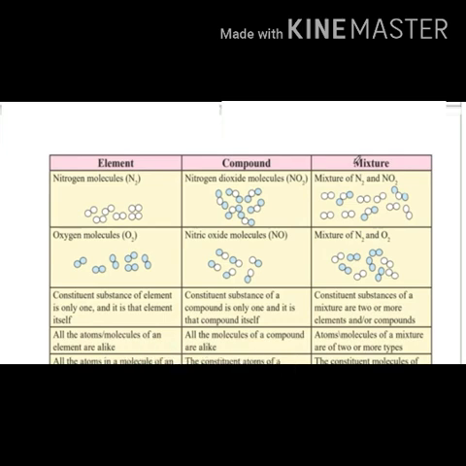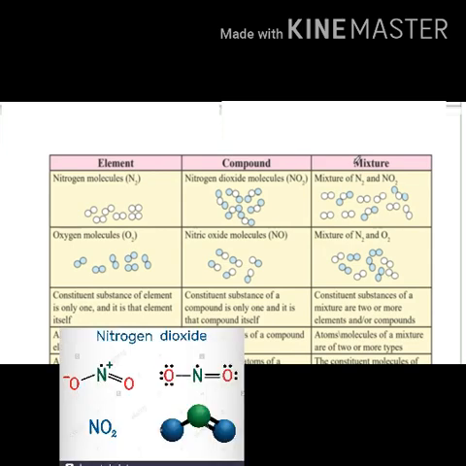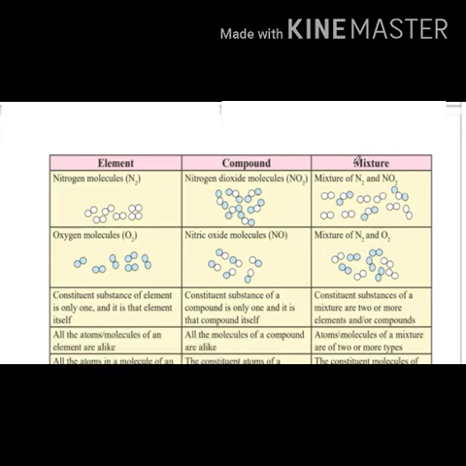Example of a compound is the nitrogen dioxide molecule. Its symbol is NO2. When one nitrogen atom combines chemically with two oxygen atoms, a compound called nitrogen dioxide is formed. Example of a mixture is a mixture of nitrogen and nitrogen dioxide.